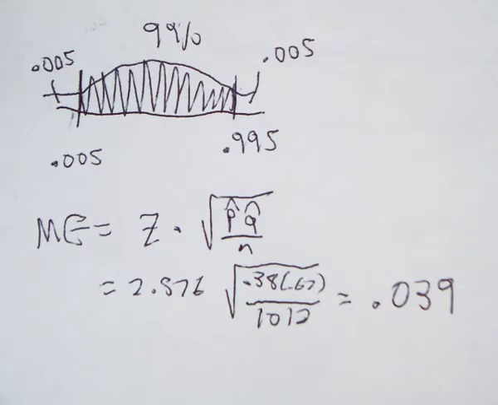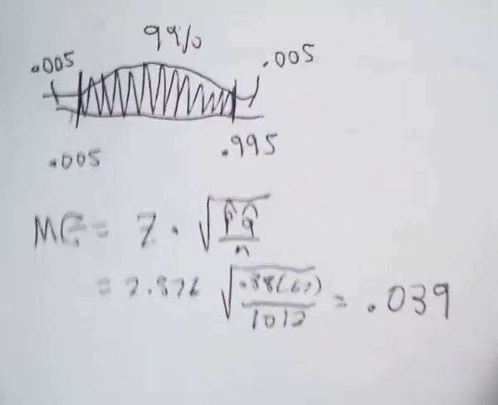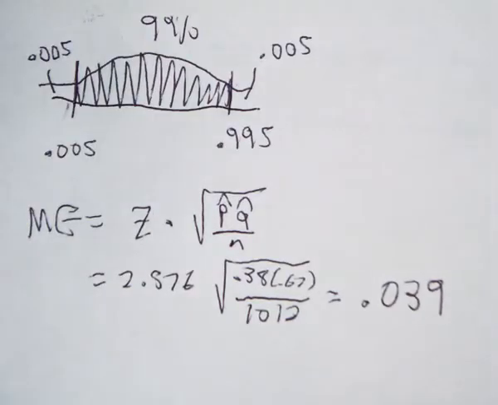Okay. And then question E says, in general, if all other aspects of the situation remain the same, will small margin of errors involve greater or less confidence? Okay, well, if you have a smaller margin of error, that means you're trying to nail down p, then you're going to be less confident.